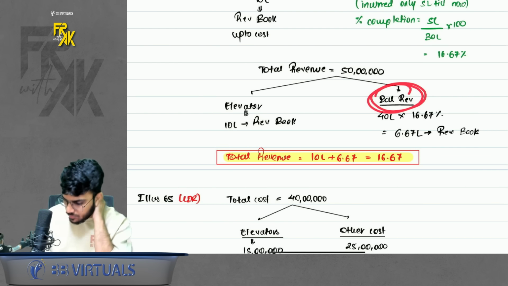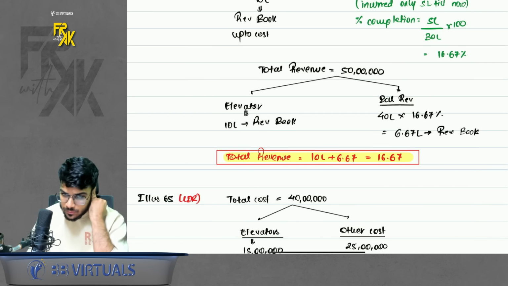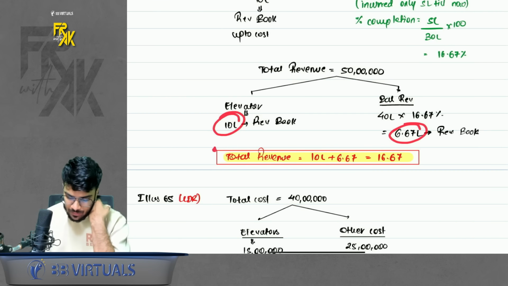For the balance revenue, 40 lakhs, apply this percentage completion. So total revenue we will book is 10 plus this 6.67, that is 16.67.